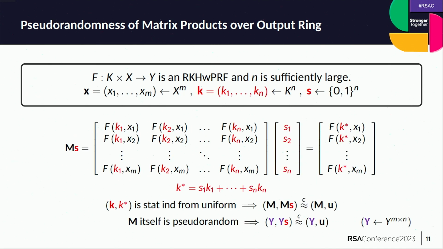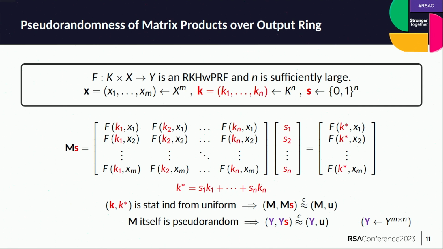Now, if I sample a binary vector of dimension n, I can say that this product Ms here is going to be equal to f of k star, x_i's by relying on the key homomorphism of f. So this basically means that Ms can be simply viewed as evaluations of f on k star, x_i's, where k star is basically a subset sum over the key vector using the binary vector s.